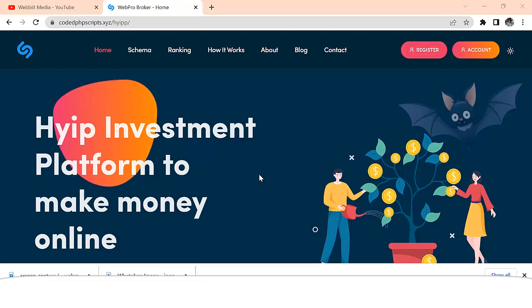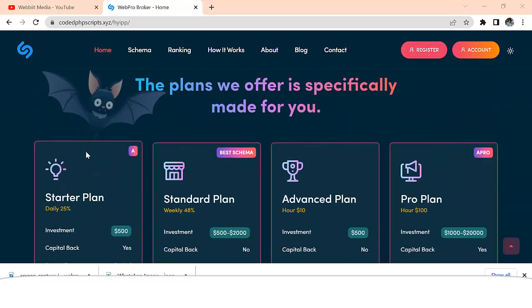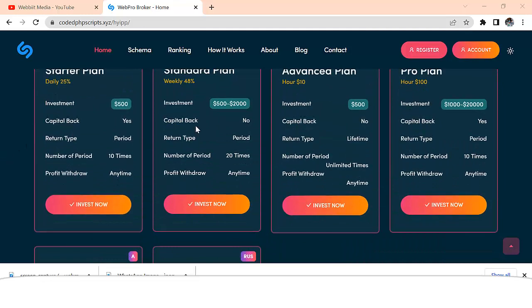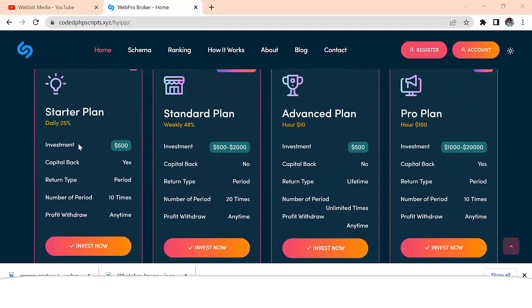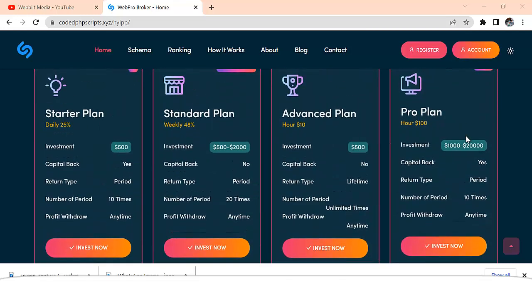My name is Ajayi Adebayo, and today I'll be bringing to you another powerful cryptocurrency Bitcoin investment broker website. As you can see, this website has so many features with a beautiful platform. When you put up the plans on the admin page, the plans show up on the front page, right?